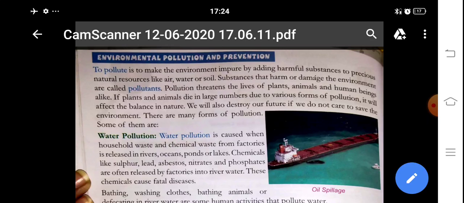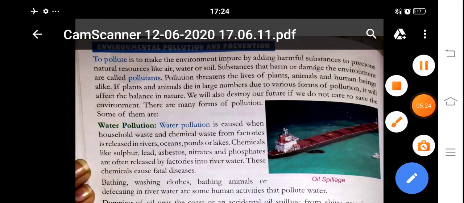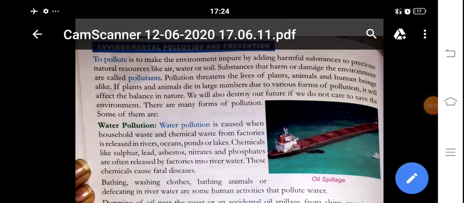If plants and animals die in large numbers due to the various forms of pollution, it will affect the balance of nature. Yes, because nature depends on all human beings as well as plants and animals. All things make up an environment.